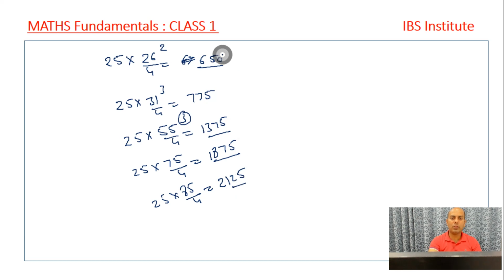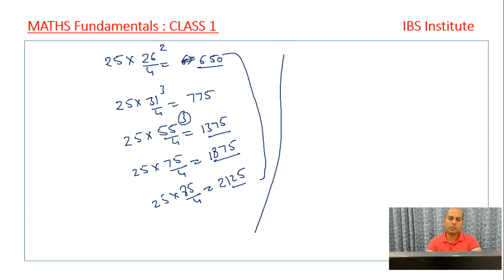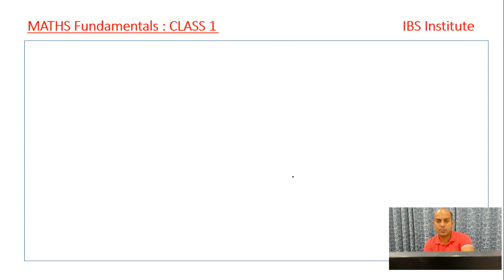So this is how we solve the questions when we have to multiply a number by 25. Clear? Done, right? Along with this, I'm going to discuss one more thing. Let's go to the next page. That is the divisibility by 25.